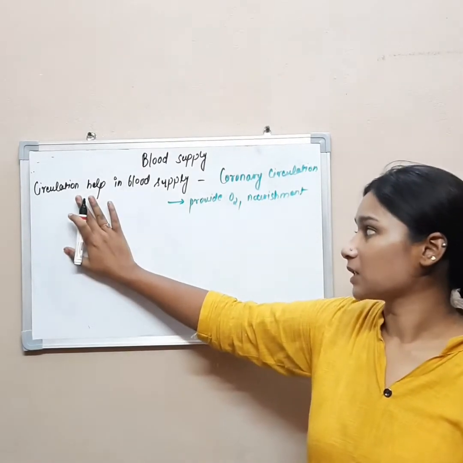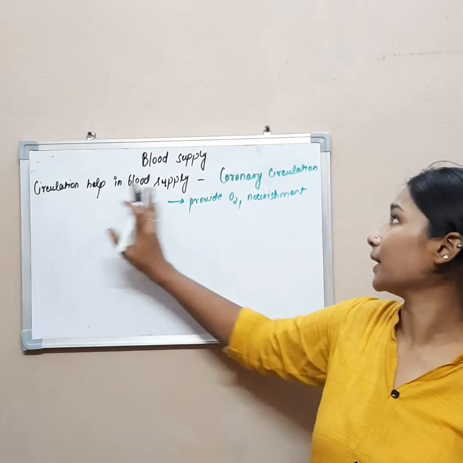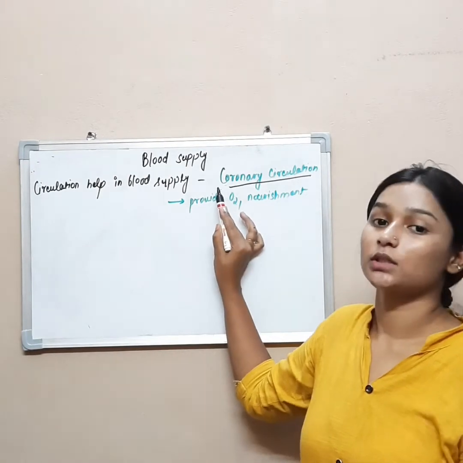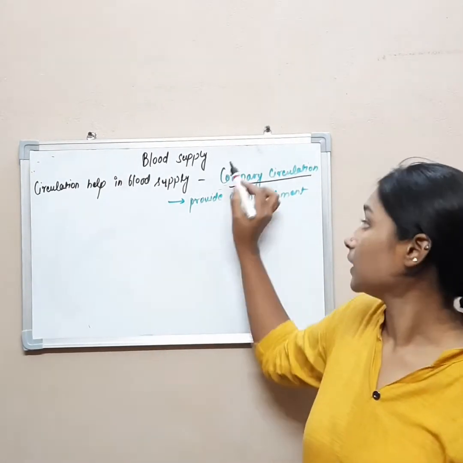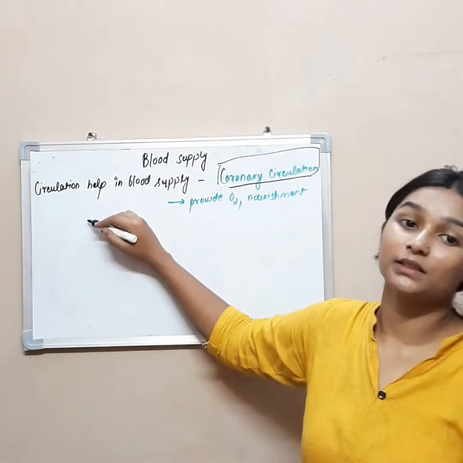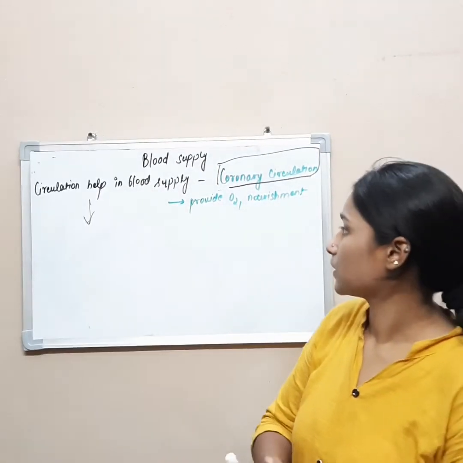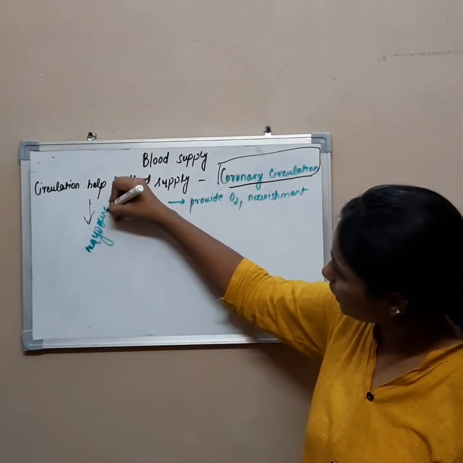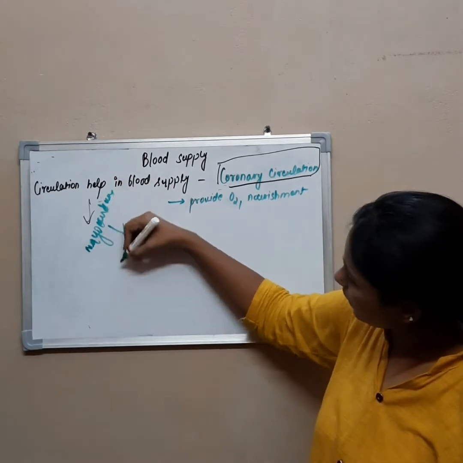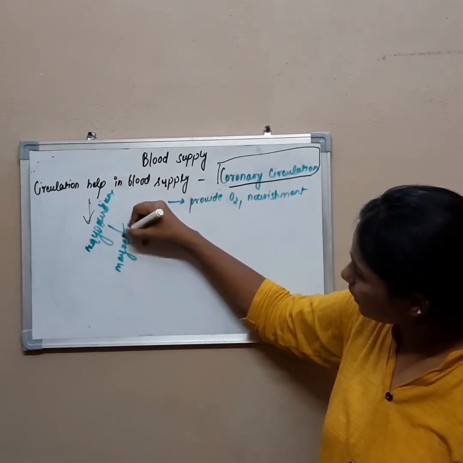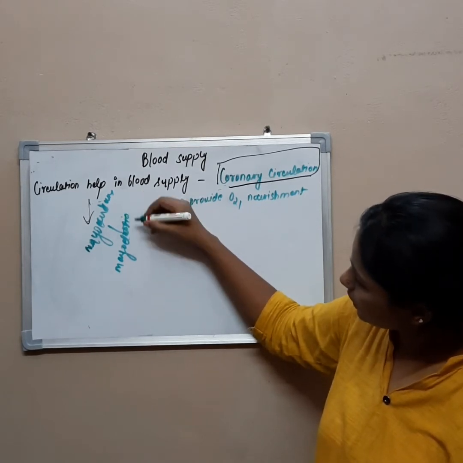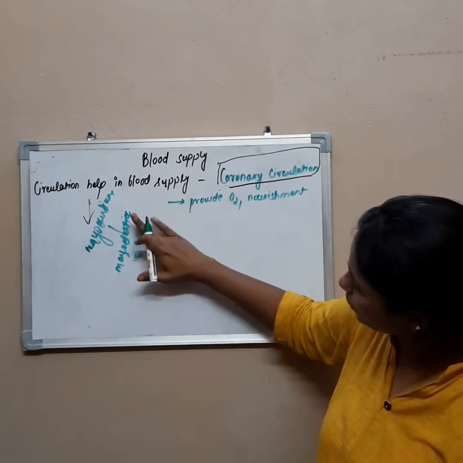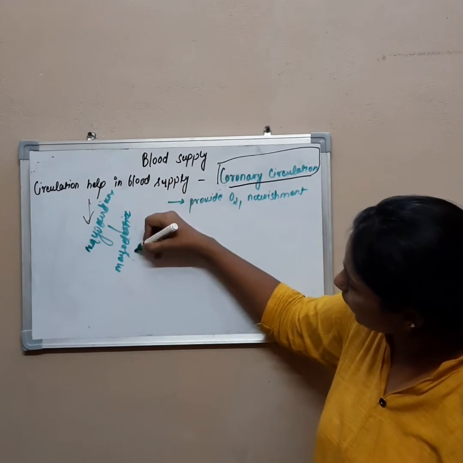So the circulation which helps in blood supply is known as coronary circulation. This is an important question: the name of the circulation which helps in the blood supply is coronary circulation. And where the blood supply happens, we studied about it, don't worry, is the myocardium, because there are myoelastic fibers.